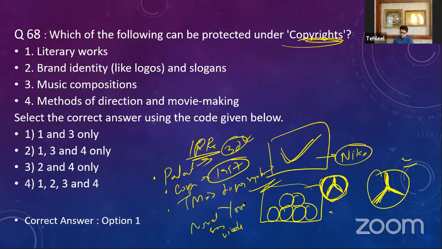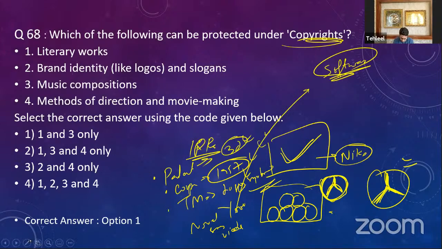We are the owners of this video. Also, if you have developed a software, that is also considered under copyright. So these are the copyrights and the trademarks.